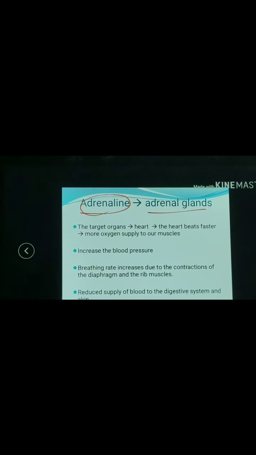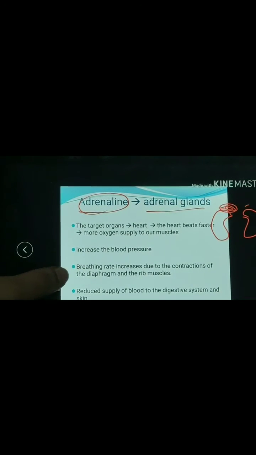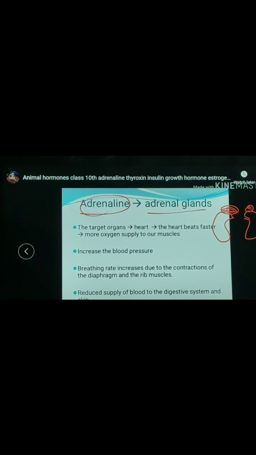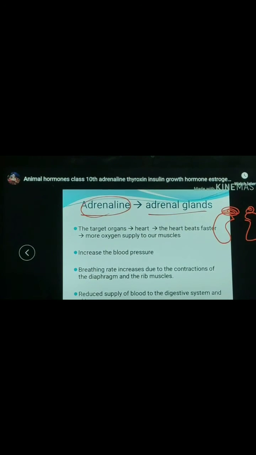How does it do its function? Adrenaline is secreted directly into the blood and carried to different parts of the body. The target organ or specific tissue on which it acts includes the heart.